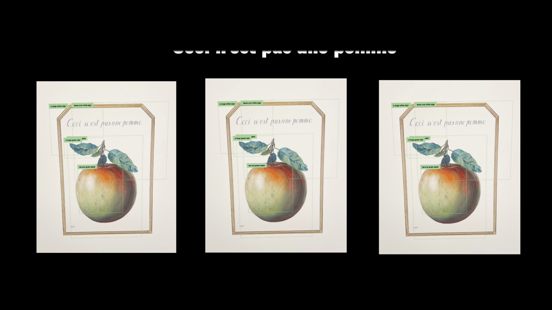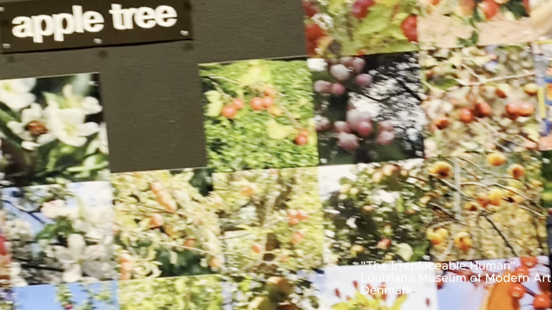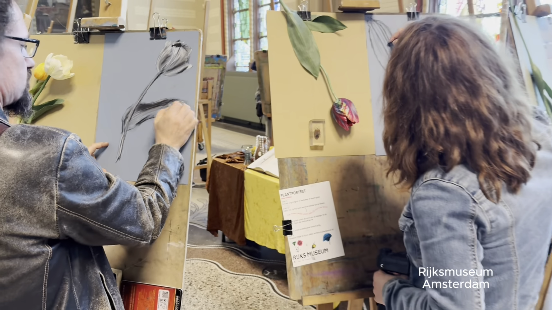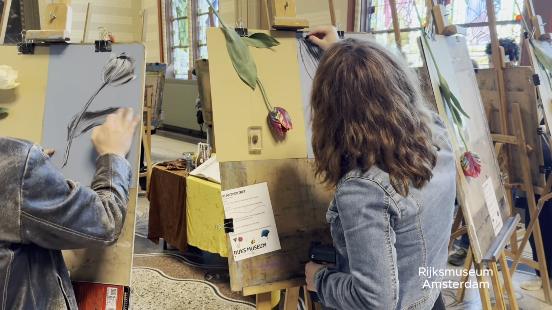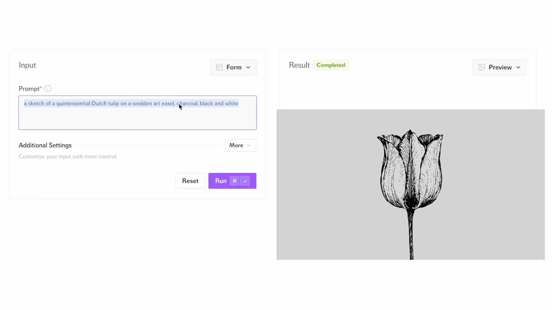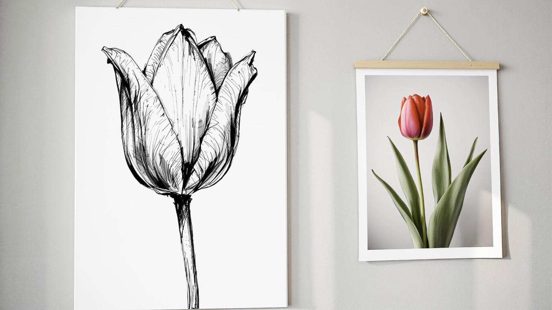Magritte's famous painting, This Is Not an Apple, reminds us images are representations, not reality. AI sees the world the same way, not through meaning, but patterns across billions of images. Humans, meanwhile, see the world through memory and meaning. Sketching a tulip can invoke feelings of beauty, history, even culture. In this new artistic conversation, text becomes image. Does this mean that images created without human input no longer have meaning?